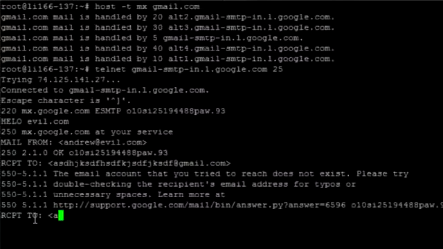So if I send it to someone who does exist at Gmail, let's say andrew.test@gmail.com, you'll see that it sends me back a 250 code, which means, okay, great, that email address actually exists. So that's really nice to do. And within the tool, I can actually do that as well.